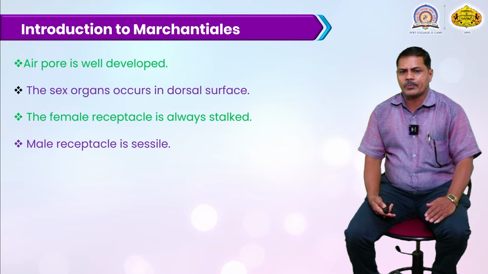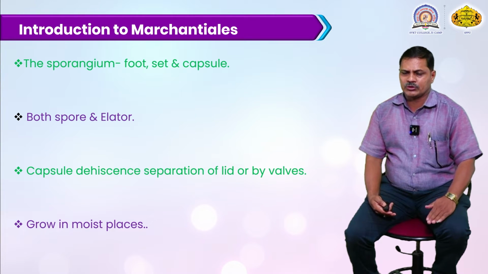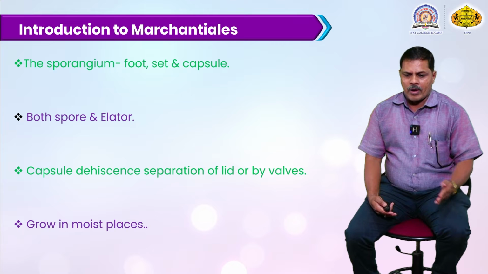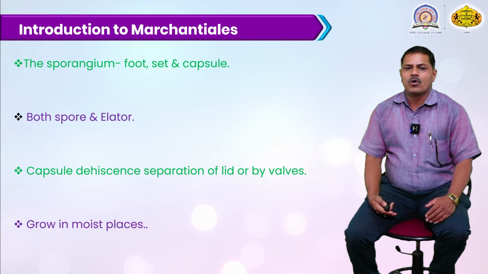Male reproductive organs appear in this thallus structure. In the sporangium, it is clearly distinguished into foot, seta and capsule. Foot means the basal portion where it is attached. Then there is a certain long distance, and the capsule is the above portion where the formation of spores or sporangia develops. It is called foot, seta and capsule. Both spores and elaters, meaning microspore and megaspore, are called antheridium and archegonium. The capsule dehiscence is separated by lid or by the wall.